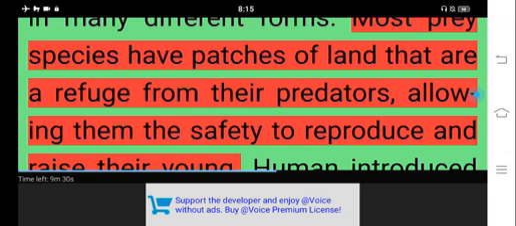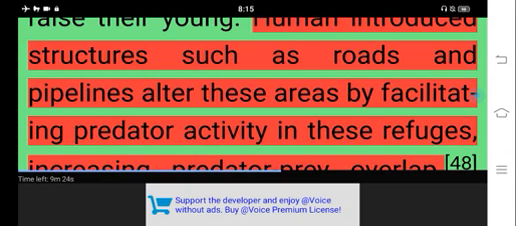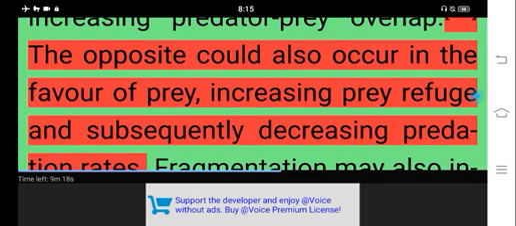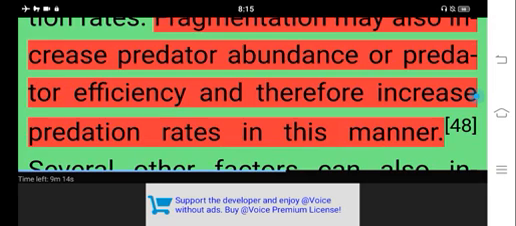Most prey species have patches of land that are a refuge from their predators, allowing them the safety to reproduce and raise their young. Human-introduced structures such as roads and pipelines alter these areas by facilitating predator activity in these refuges, increasing predator-prey overlap. The opposite could also occur in favor of prey, increasing prey refuge and subsequently decreasing predation rates. Fragmentation may also increase predator abundance or predator efficiency and therefore increase predation rates in this manner.